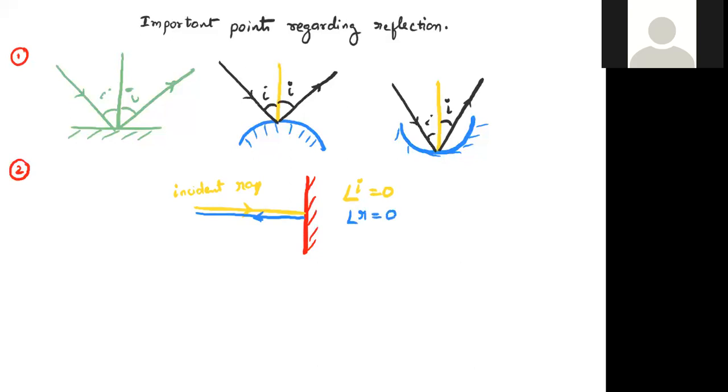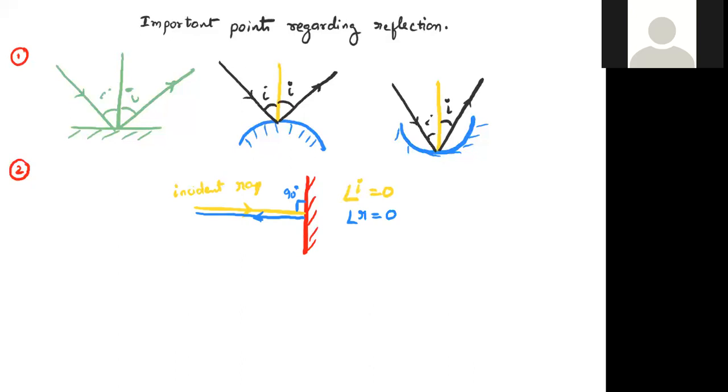Why? As angle of incidence equals angle of reflection by the laws of reflection, if the light ray is incident normally on the surface, the angle between the incident ray and the mirror is 90 degrees. So the angle of incidence is 0. Therefore, the angle of reflection must also be 0 by the laws of reflection. Then it retraces its path. Whenever a light ray strikes the mirror normally, it retraces its path.